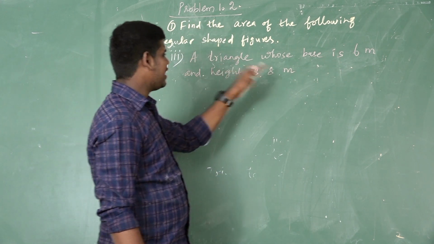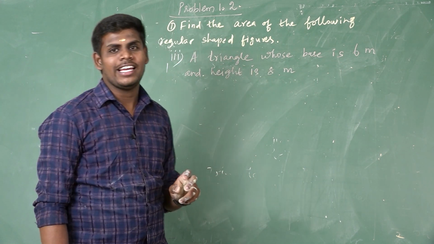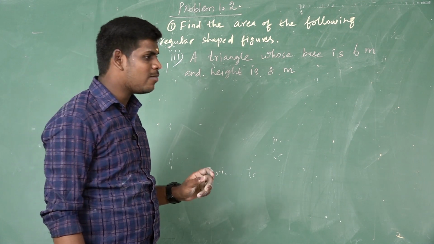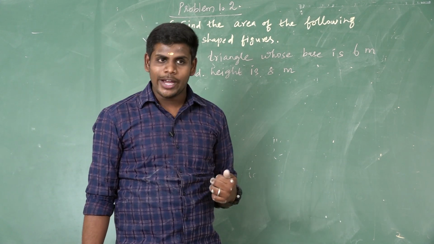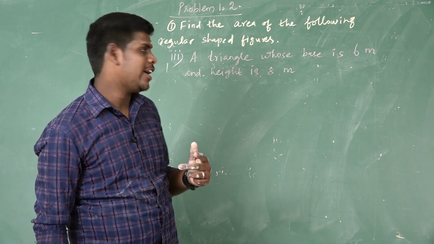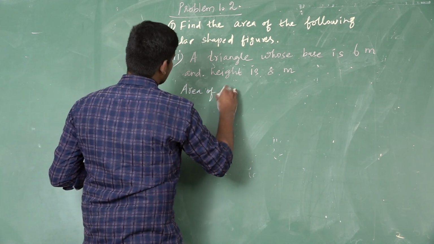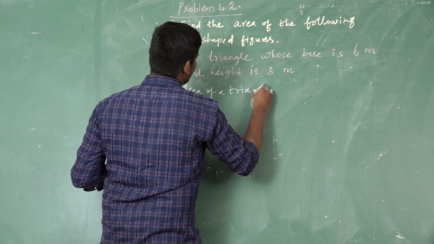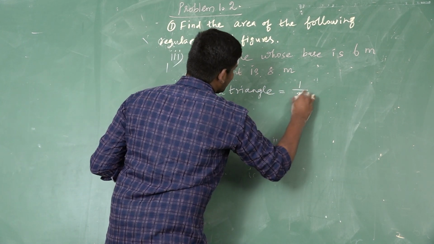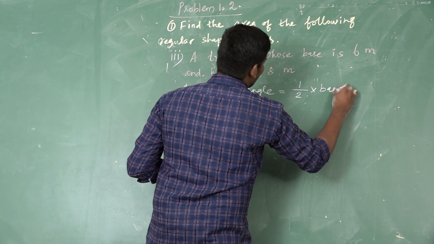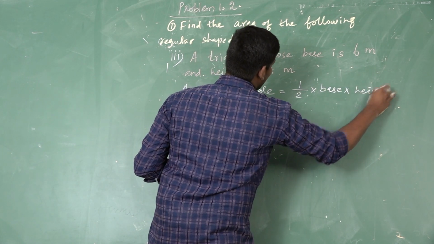The third question is a triangle whose base is 6 meter and the height is 8 meter. Already we know the area of a triangle is equal to, what is the formula? Do you know? Tell. 1 by 2 base into height. Very good. We will write now the area of a triangle. So the formula to calculate the area of a triangle is 1 by 2 multiply by base into height.